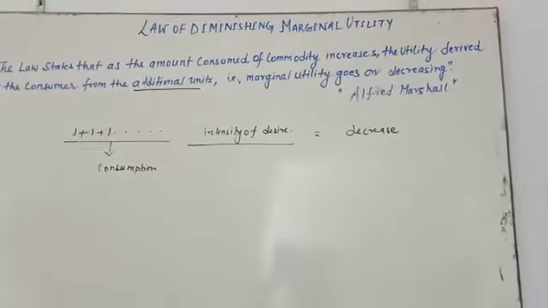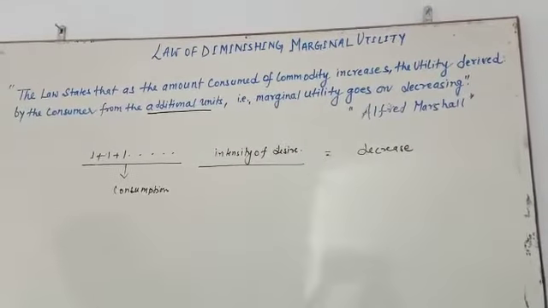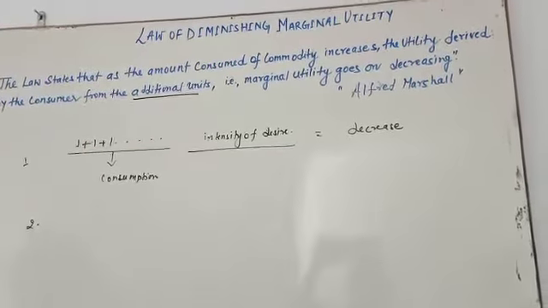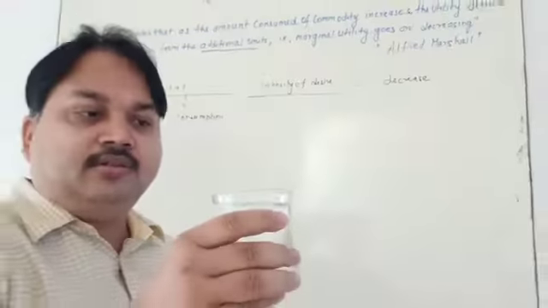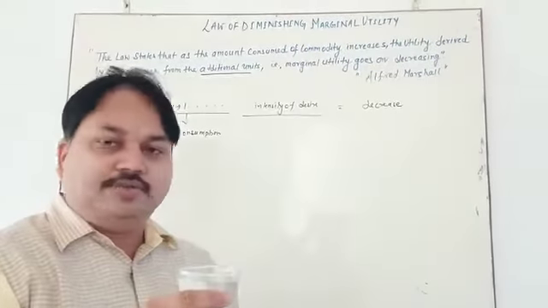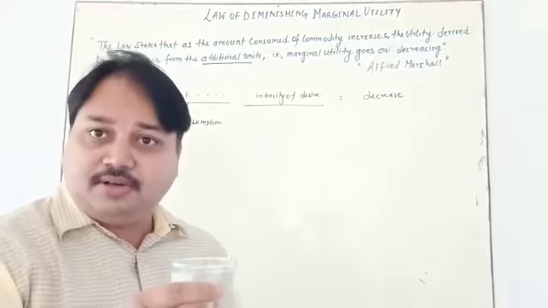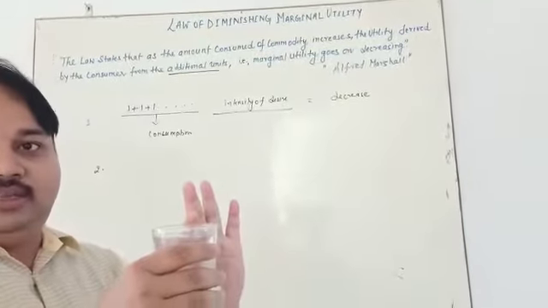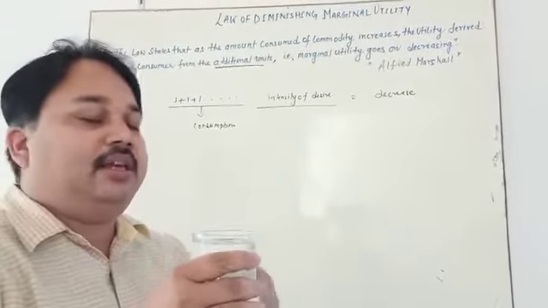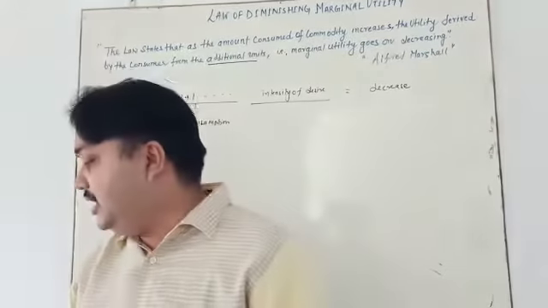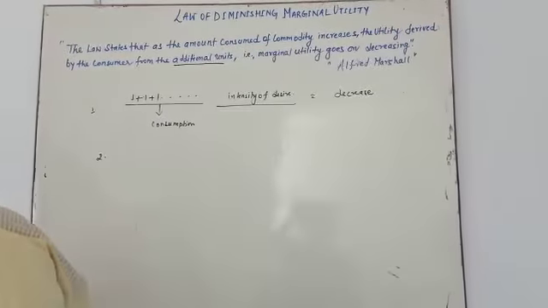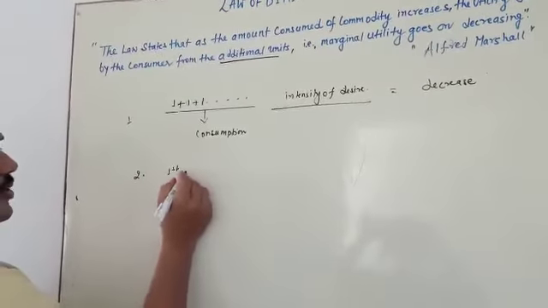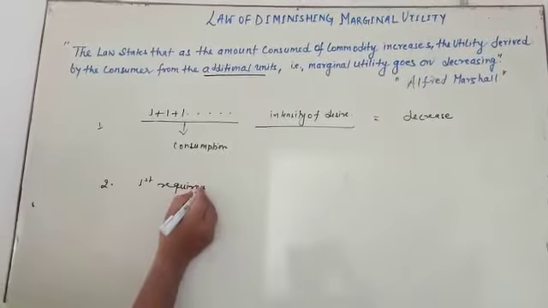So, my dear student, what is the second thing? As you know, water has multiple uses. It is used for drinking. It is used for producing electricity also. It is used for cooking also. It is used for washing also. If any product has multiple uses, you have to see what is your first requirement.